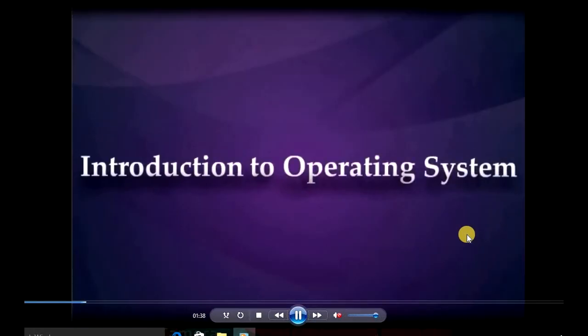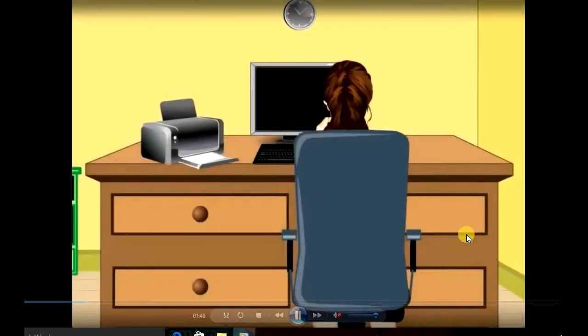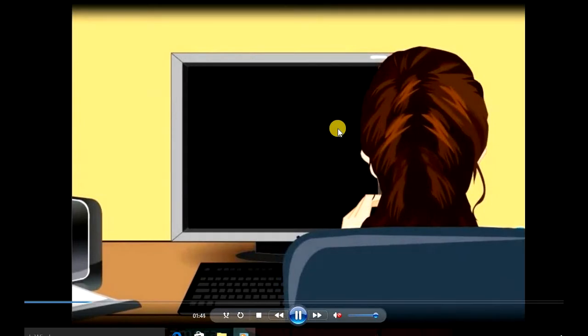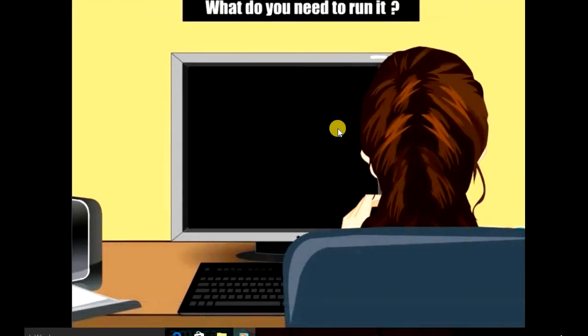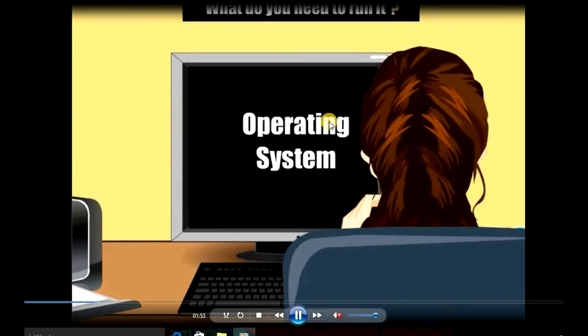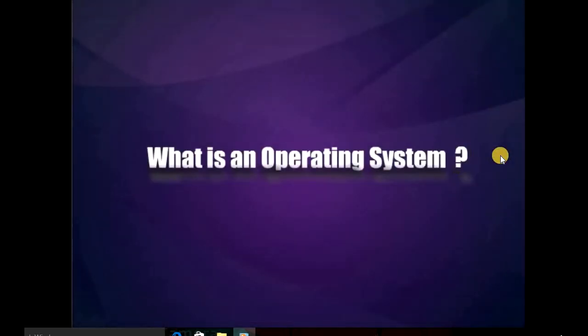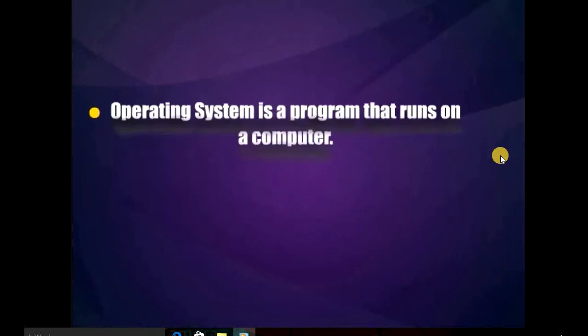Now, introduction of operating system. When we are working on a computer, what runs our computer? What do we require to run it? Yes, we require an operating system. What is an operating system?